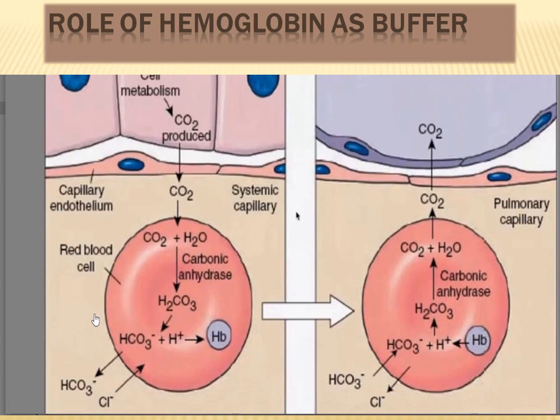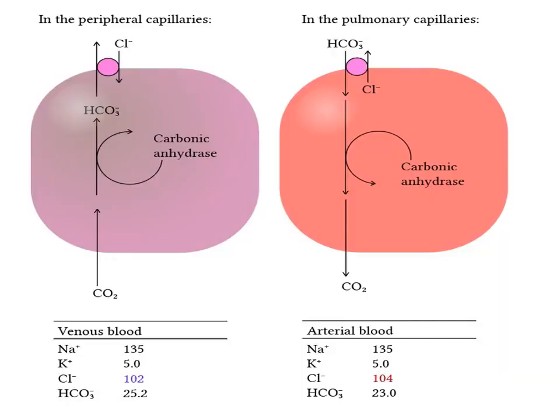And another point to remember is that bicarbonate ion which entered the RBC in the lungs was coupled with the exit of one chloride ion from the RBC, and this is also known as chloride shift or Hamburger's phenomenon, but here it is occurring in the reverse direction, and this is all to maintain the electric balance of the plasma. So this picture once again depicts the chloride shift or Hamburger's phenomenon, and this phenomenon is important for maintaining the electric balance of the plasma.